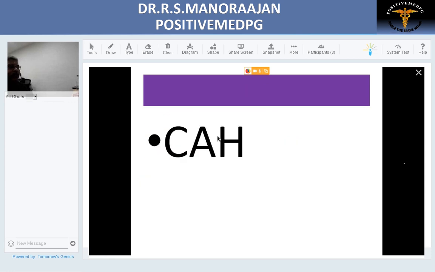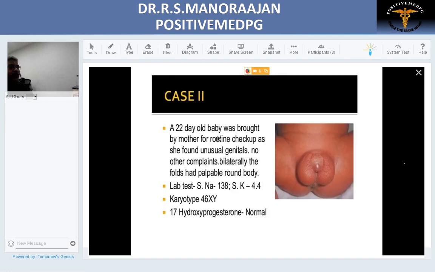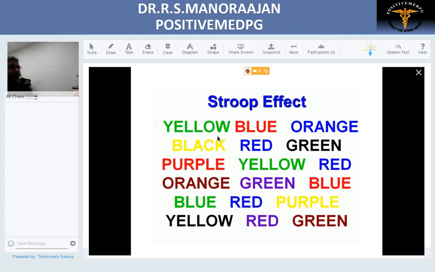So before going into CAH, I just want you to look into the slide and please tell me the color, not the word. For example, the first one is green, second one is blue, red, third one is blue, fourth one is yellow, and fifth one is blue. What is it called? This can be called a brain teaser.